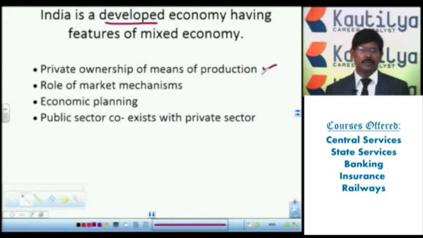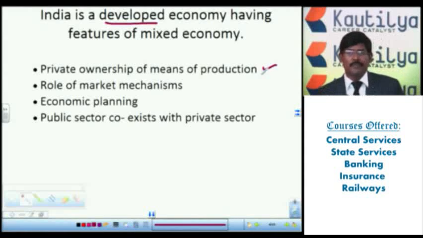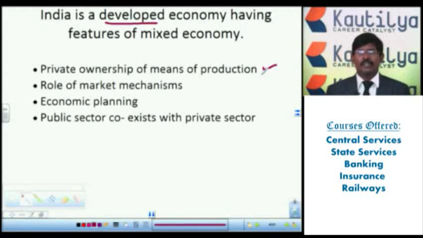Maximum number of the production units, instead of being under the control of the government sector, are given to the private sector. That means private ownership of the means of production, in industries, agriculture and the different areas. When ownership is given to the private sector, they automatically try for production, productivity and profit maximization, and their quality, quantity and competition will all be upgraded.